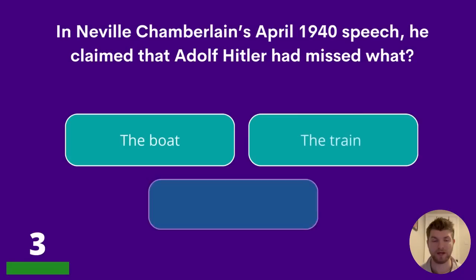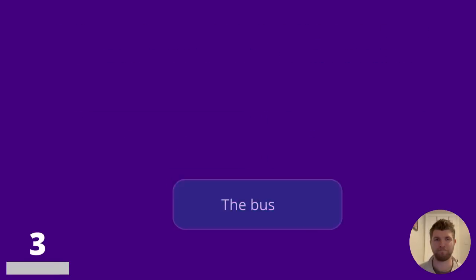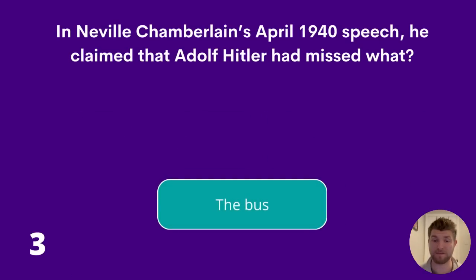Question 3. In Neville Chamberlain's April 1940 speech, he claimed that Adolf Hitler had missed what? The boat, the train, or the bus? Is it the boat, the train, or the bus? The answer is the bus.